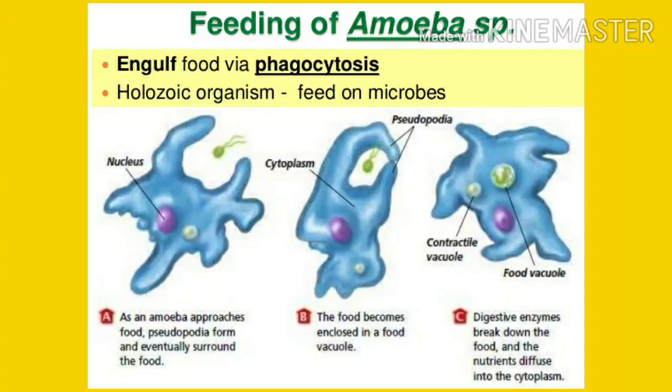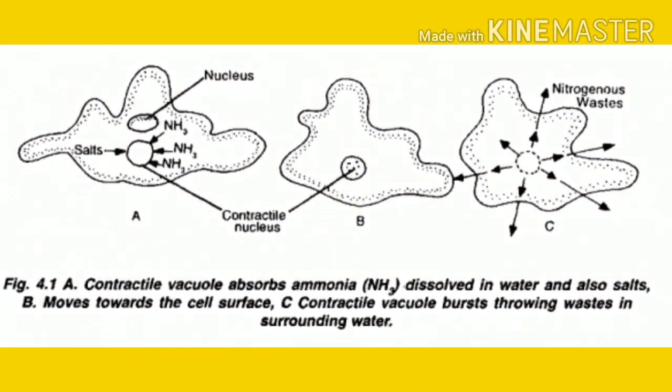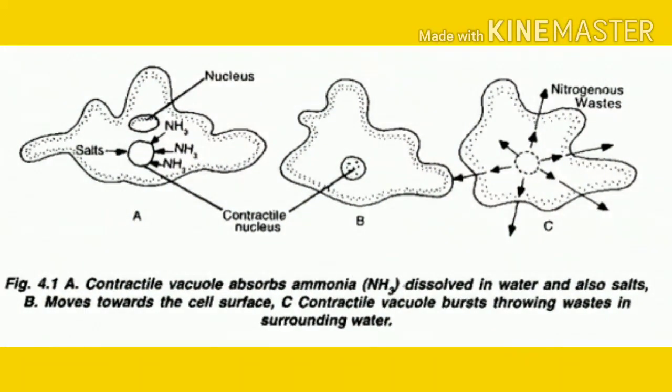Now, how does an amoeba excrete? Ammonia is the main waste product that is formed in the body of an amoeba. This is eliminated from the body through the general body surface by the simple process of diffusion. Excess water from the body of the amoeba is collected in the contractile vacuole.